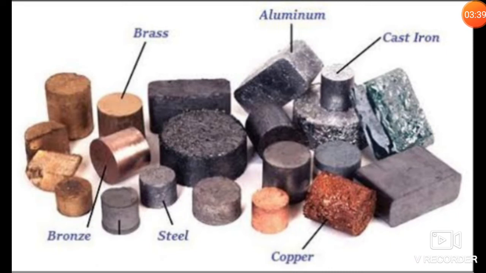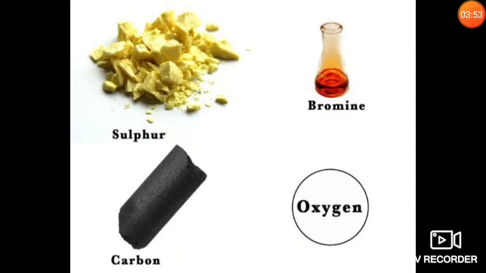We can see in this picture some metals. Copper looks like this. This is steel, this is bronze, this is brass, this is aluminum, this is cast iron. And non-metals look like this. This is sulfur which is present in firecrackers. Oxygen gas, and carbon is present in almost everything, animals, man, trees, and this is bromine liquid. These are examples of non-metals.